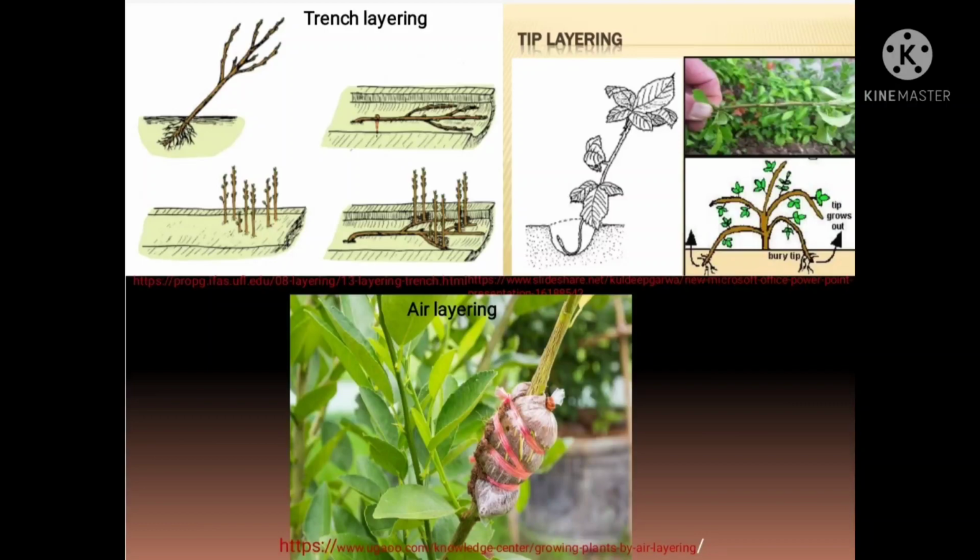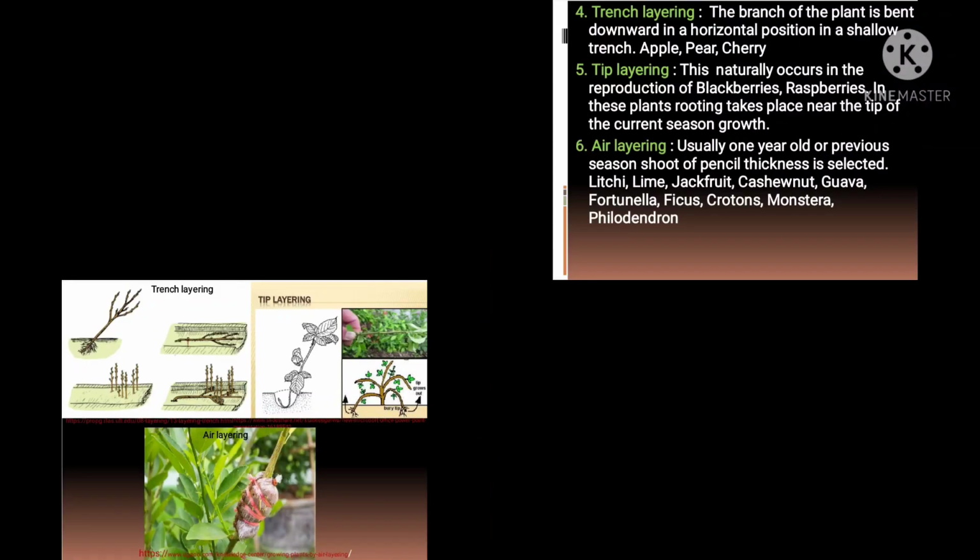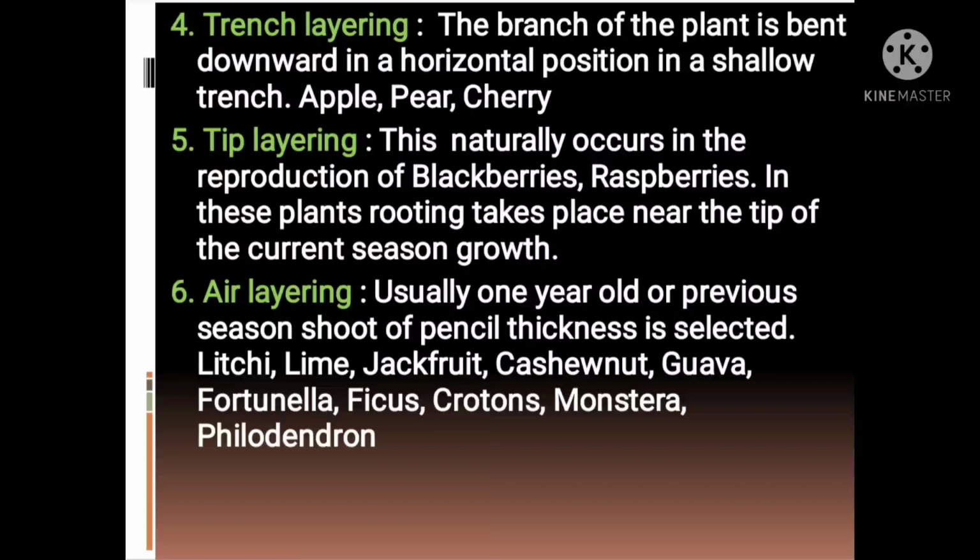The tip of the plant is layered by making a hole 2 to 5 cm below the soil. The tip roots out and produces shoot. The rooted tip is separated from the plant along with the old shoot, which acts as a handle for handling the new rooted tip.